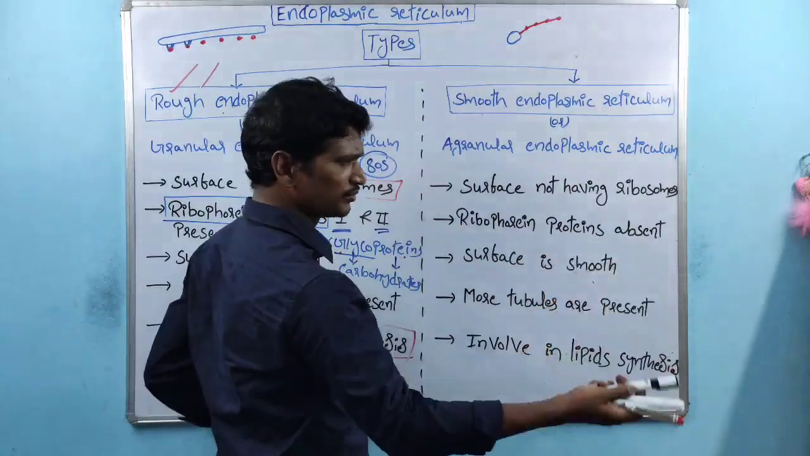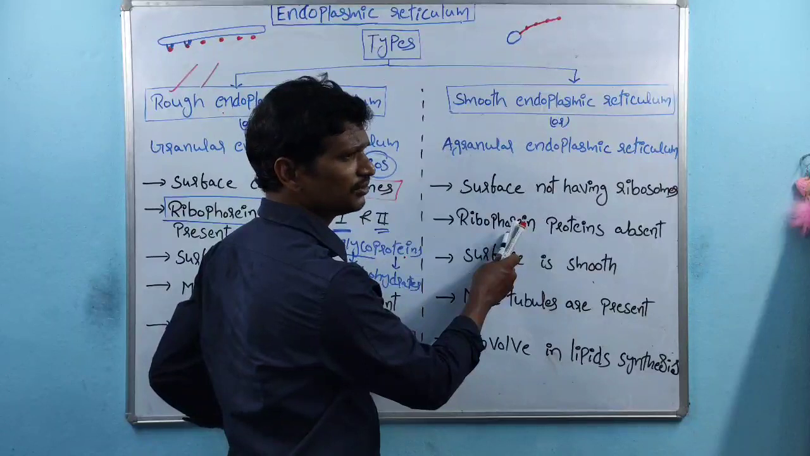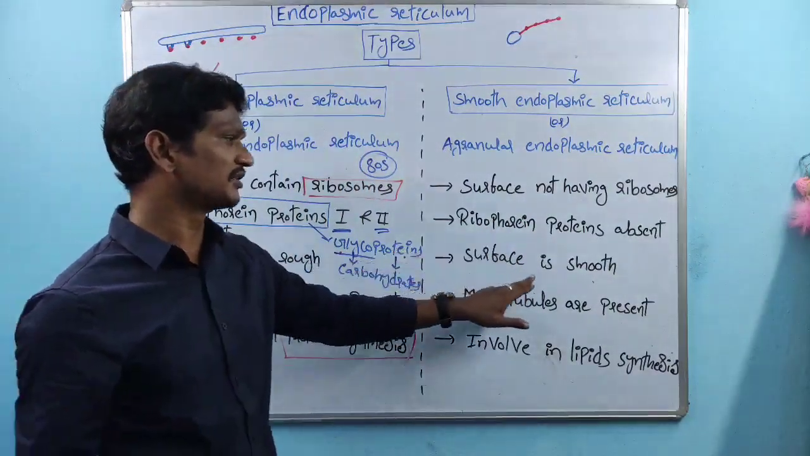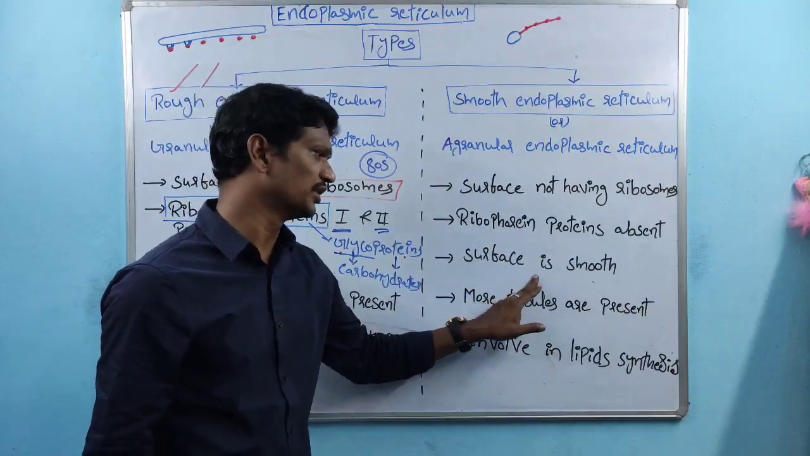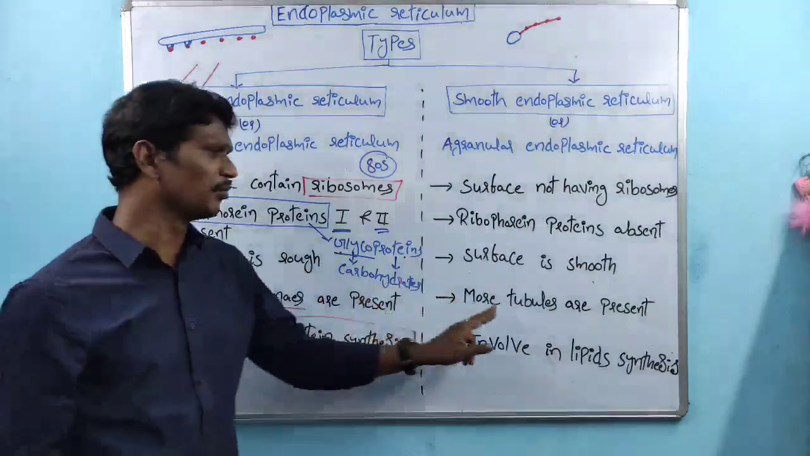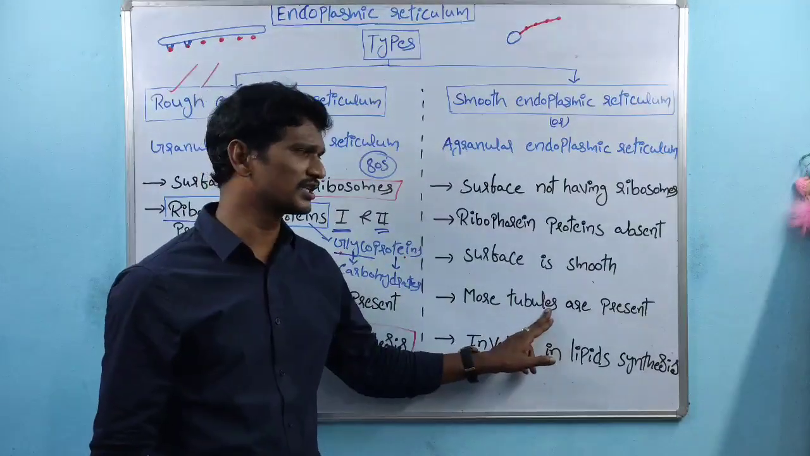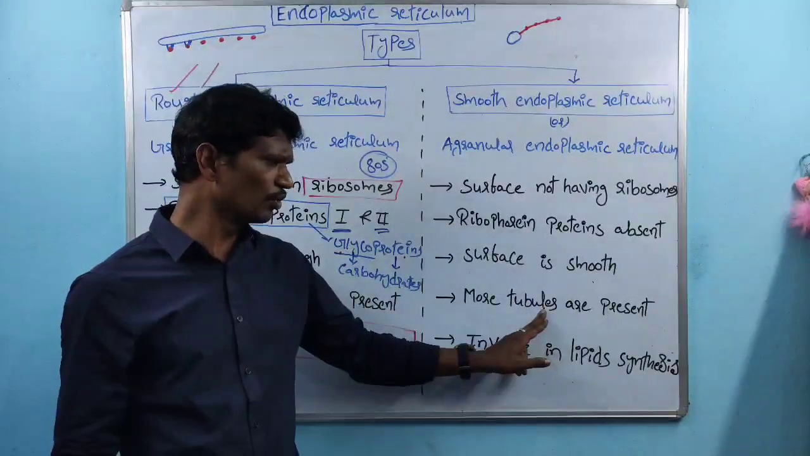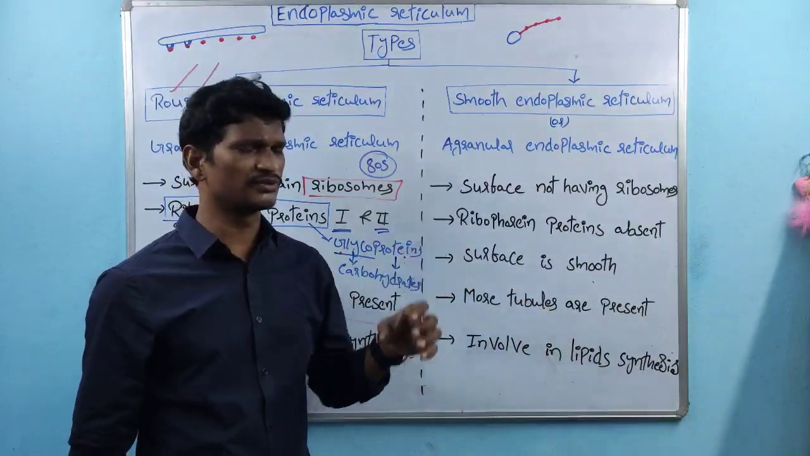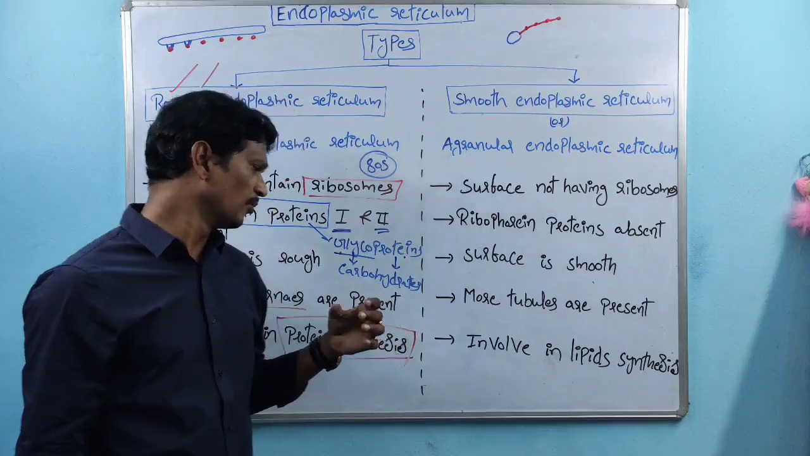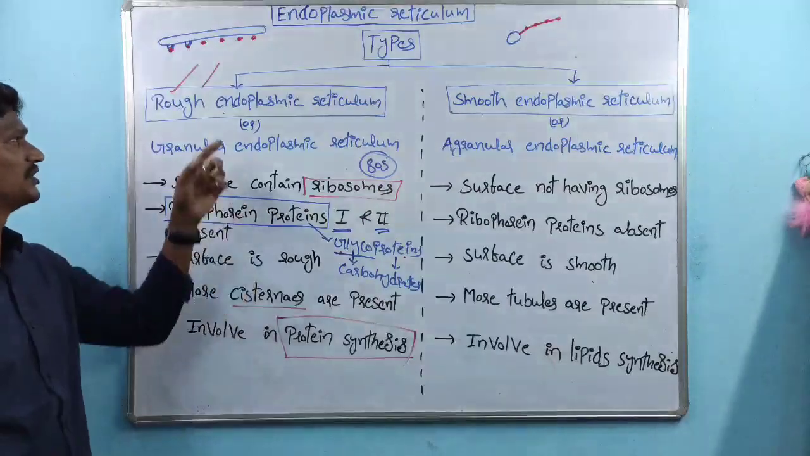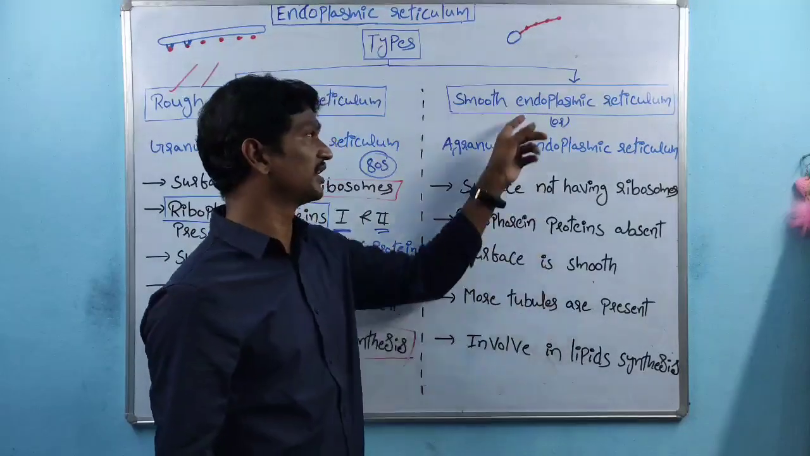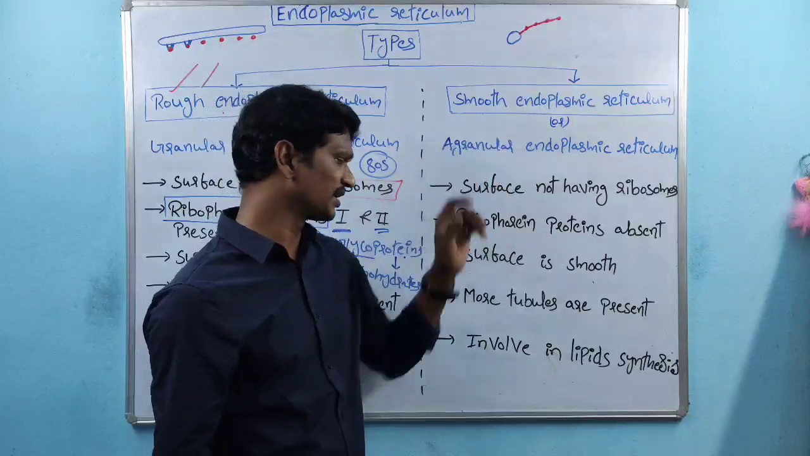If ribosomes are absent, riboporin proteins are also absent. Here the surface is smooth. Here the surface is rough. Here more tubules are present. Here more cisternae are present. So while we are observing under the microscope, where more cisternae are present, that belongs to the rough endoplasmic reticulum. Where more tubules are present, that belongs to the smooth endoplasmic reticulum.